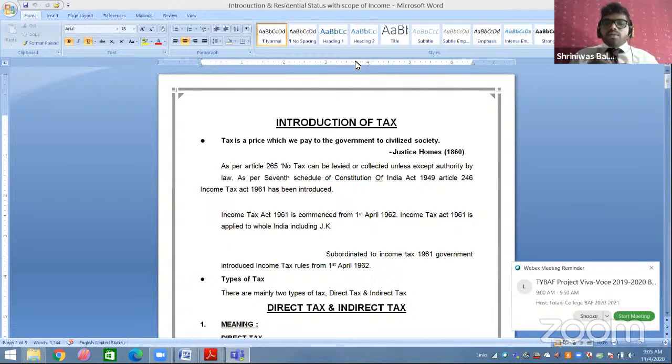So as per Article 265 they have clearly said no tax can be levied or collected except by authority of law.